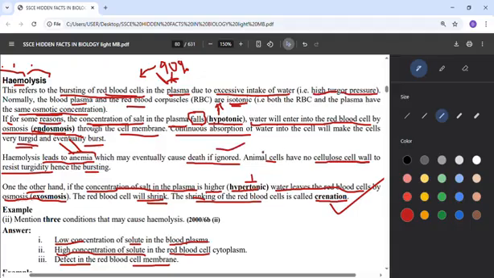For animal cells, they don't have a cellulose cell wall to resist turgidity, that means absorption of water to the point that it will burst. But assuming it's a plant cell, as it's absorbing water, it will not burst because of the cellulose cell wall. Now let's quickly answer this question.